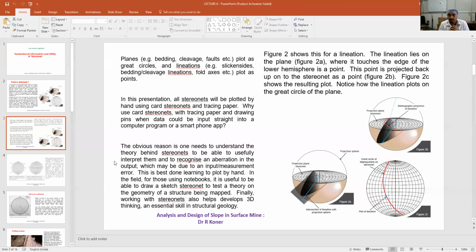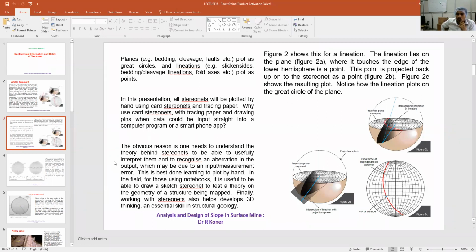Then you may question: sir, in today's time, n number of software packages are available, and if field engineers give the data about the geological discontinuities, the software can plot it. Yes, it is available. I can also share some websites from where you can get online software for plotting all these things.